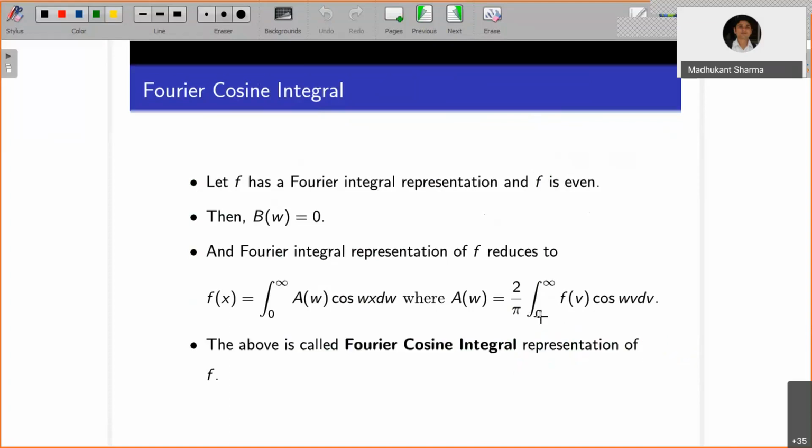Okay, so if f is odd and f has a Fourier integral representation, then a of w is 0 and you will have the corresponding Fourier sine integral representation of f.